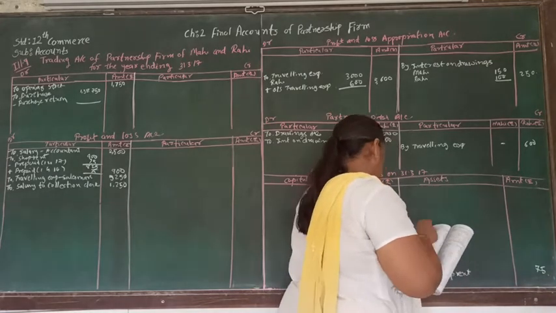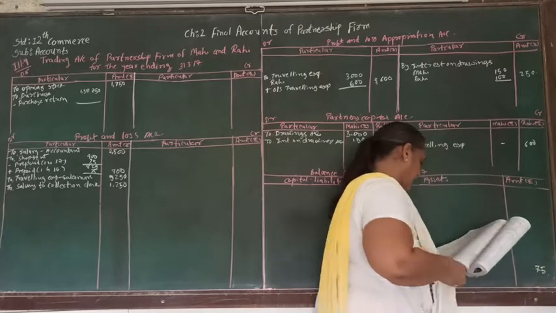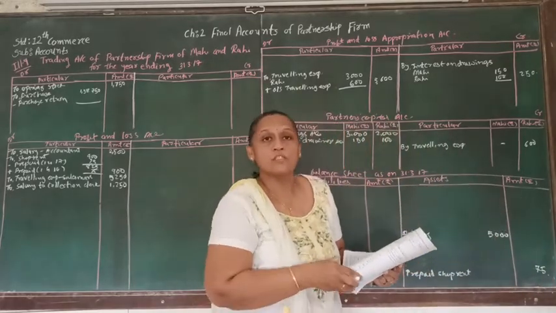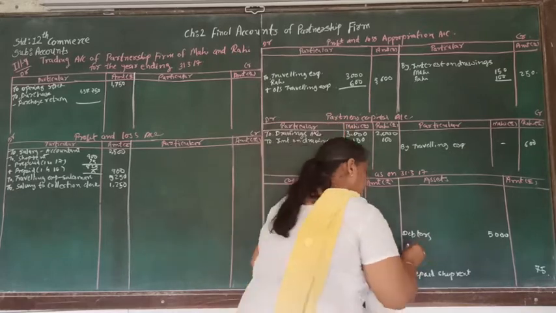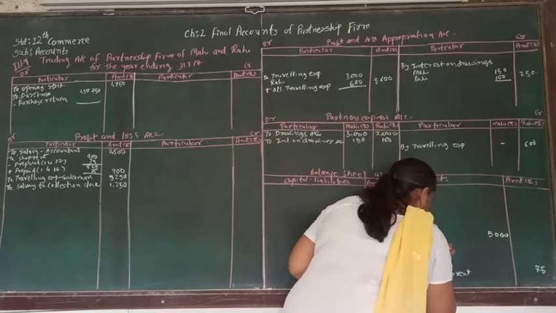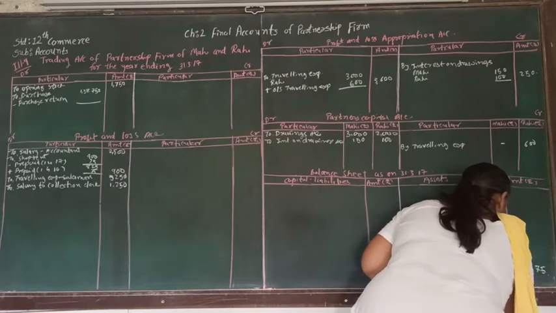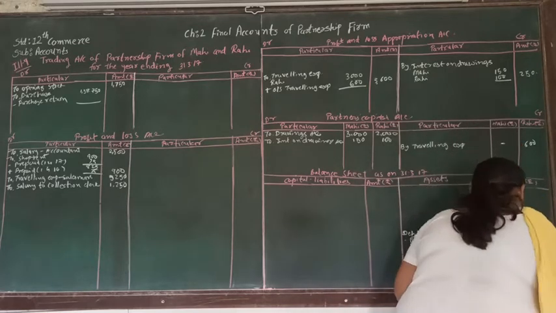Debtors is 5,000. And adjustment number 7 is telling us that there is doubtful recovery of rupees 250. So it is a bad debt reserve adjustment that we are going to deduct. Bad debt reserve adjustment, that will be 250. So here the amount will be 4,750.